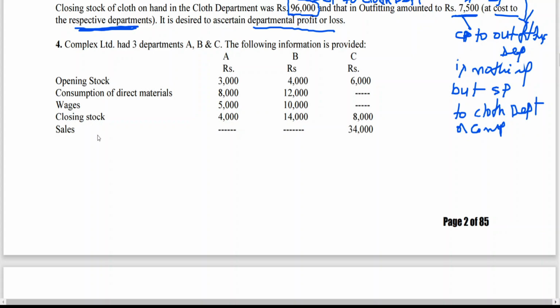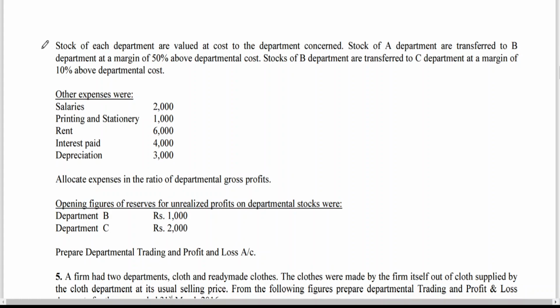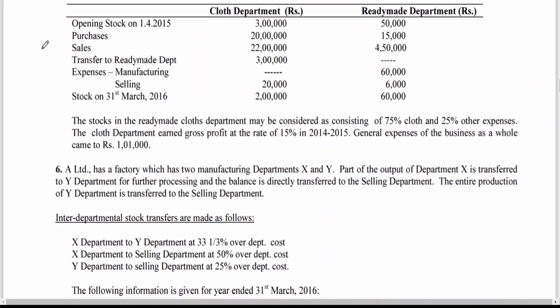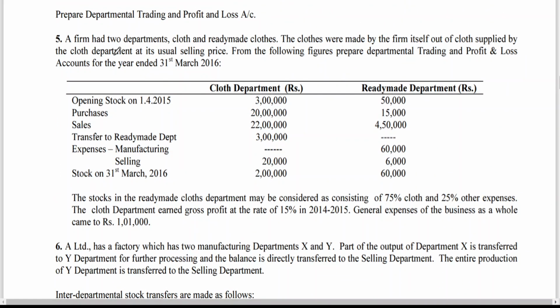This is a bit of a process costing model. That we can take at a later stage. This problem we can try next class, the fifth one. Again almost the same, but here he is saying cloth department and ready-made department.